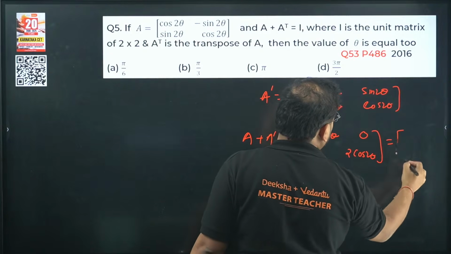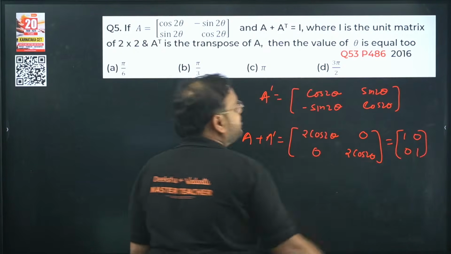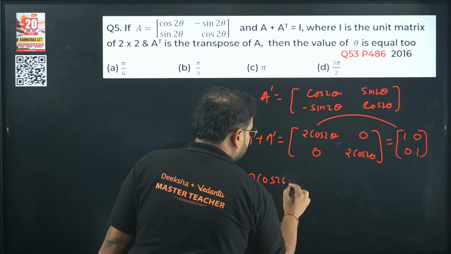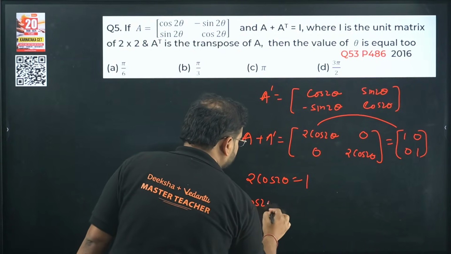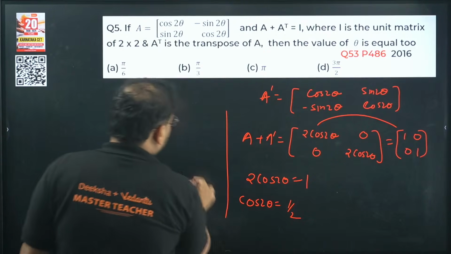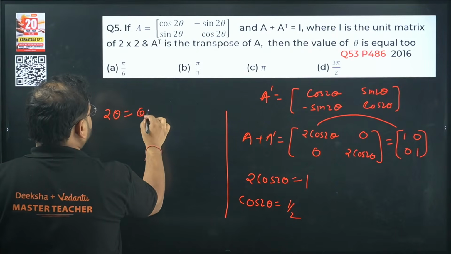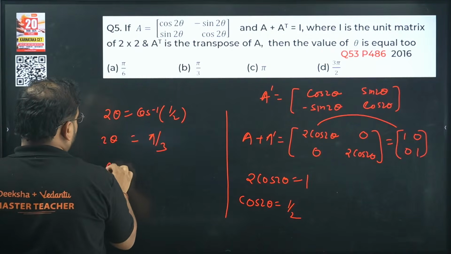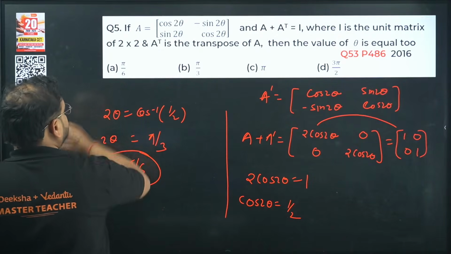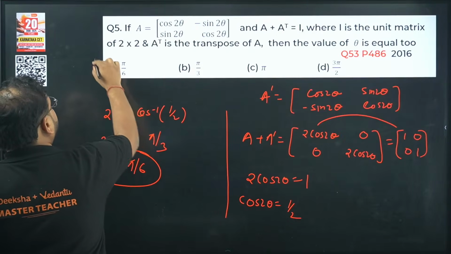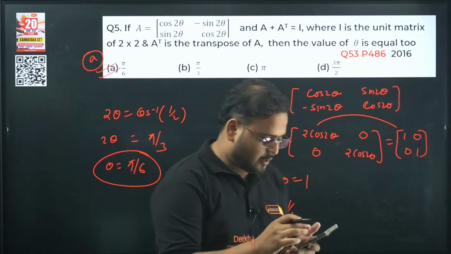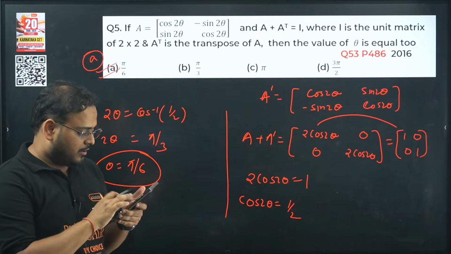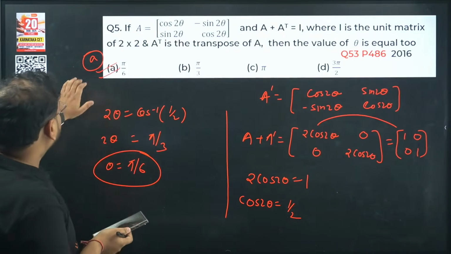And they've given this is equal to I, which means 1, 0, 0, 1. Compare now. So 2 cos 2 theta is equal to 1. It means cos 2 theta equals 1 by 2. We all know this. 2 theta is equal to cos inverse of 1 by 2, that is pi by 3. So theta value will be pi by 6. Option A. Yes, fifth one is A.